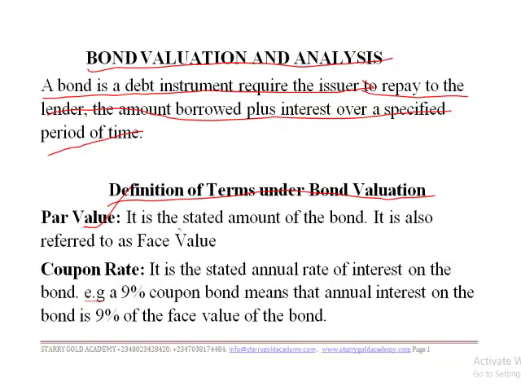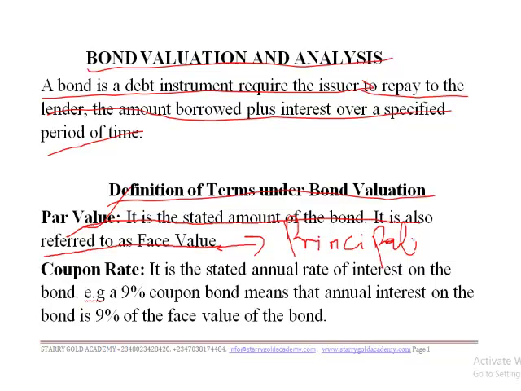What is par value? Par value is the stated amount of the bond. It is also referred to as face value, or what we can refer to as principal in other terms. It is the core value of the bond without taking interest into consideration.